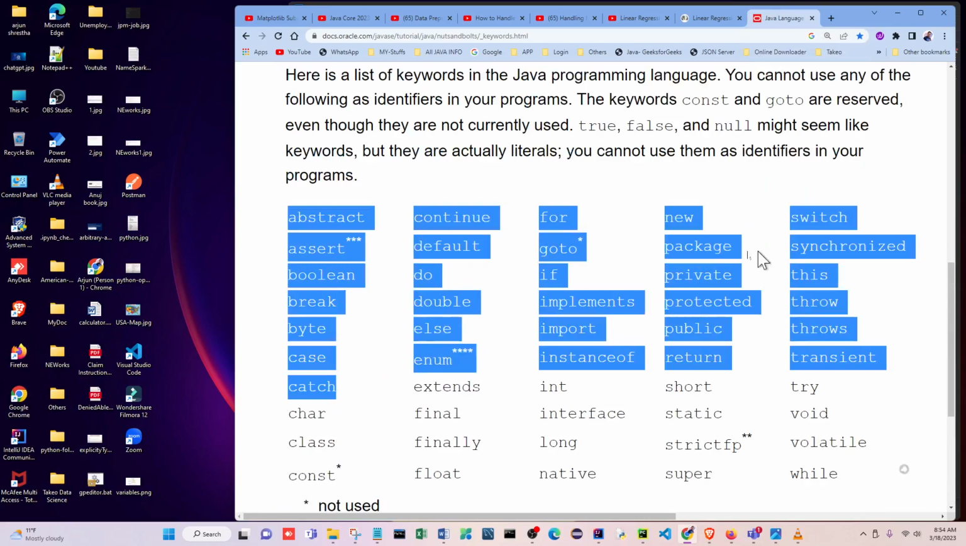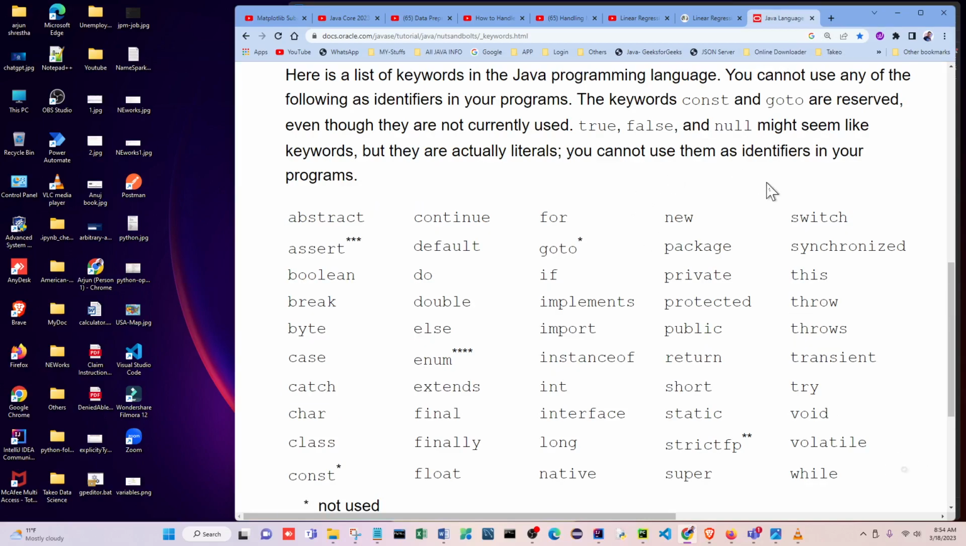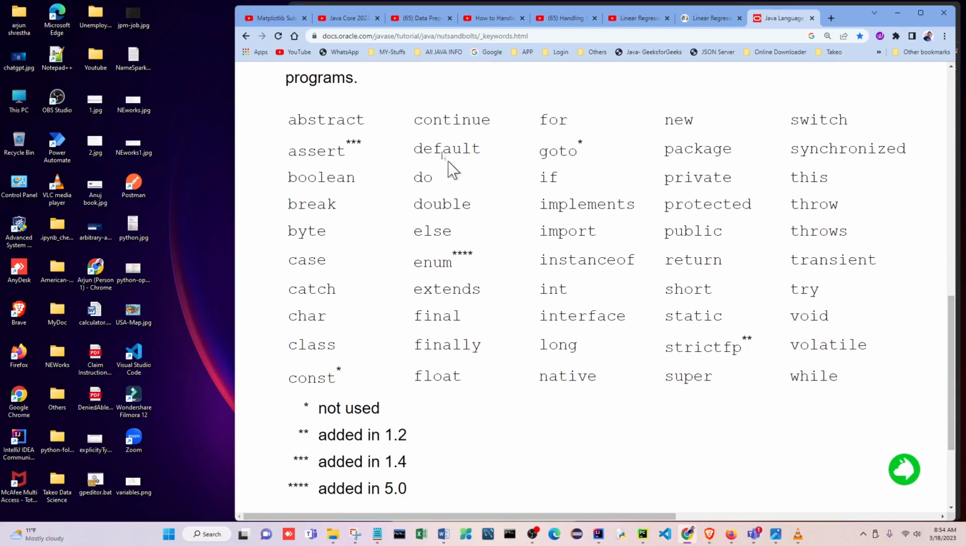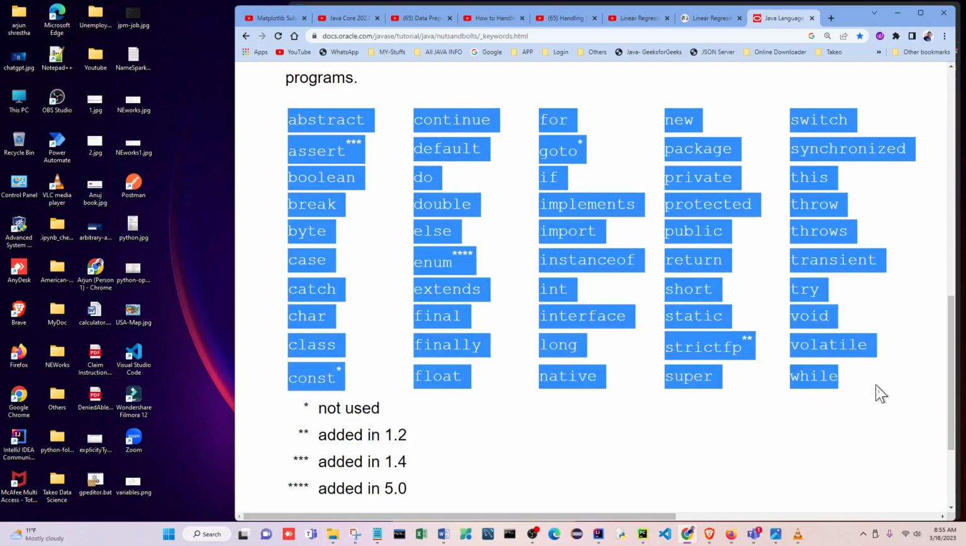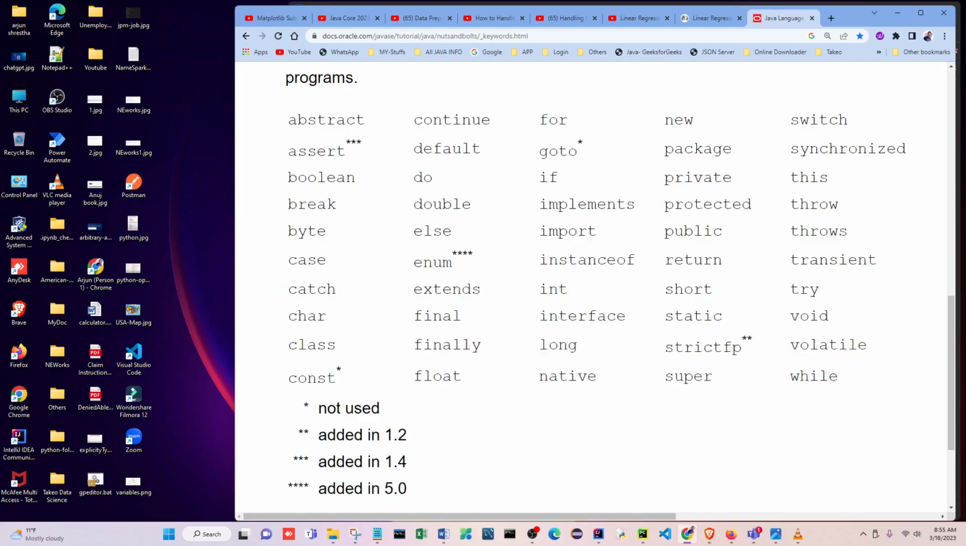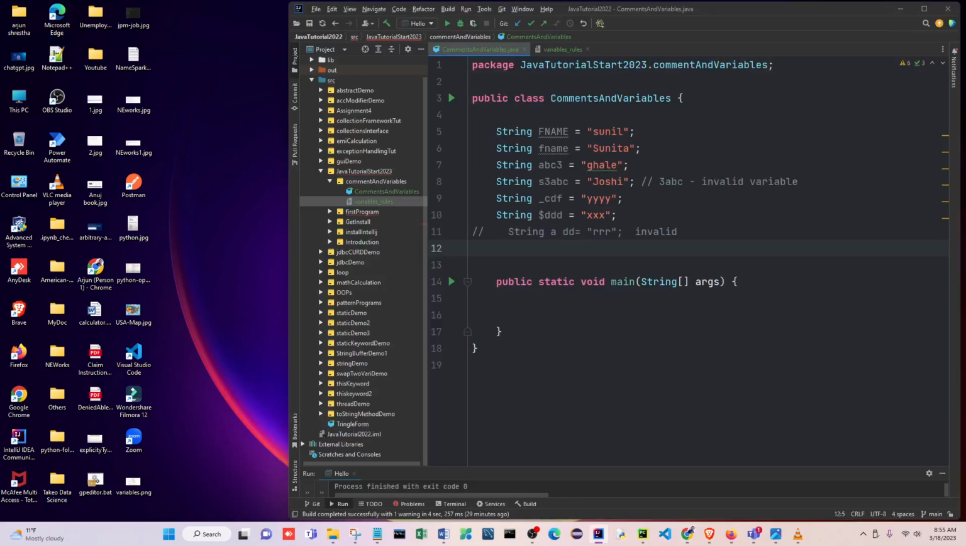Okay, see these, we have almost 52 or so Java keywords. So these are the Java keywords: abstract, continue, for, new, switch. And these things: try, void, while, super, native. These are our Java keywords. Okay, you cannot use these Java keywords for your variable. So if I use this one, what will happen?